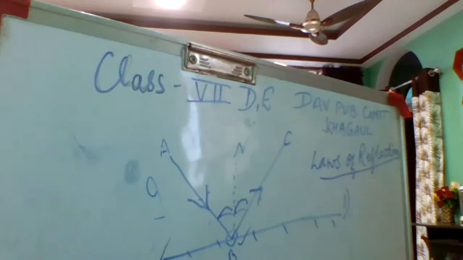So all of you note down first what you will learn. What is regular and diffuse reflection? What is reflection of light? Then what are the characteristics of plane mirror? What I have told you to learn today, note down today so that you will learn also. Then after that, what are the laws of reflection of light and what are the important terms related to it? Is it clear? These are the points. I will also mention it on our WhatsApp, but you go through. And then tomorrow we will have the other topic.